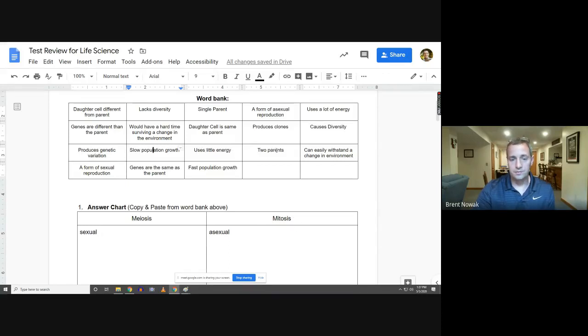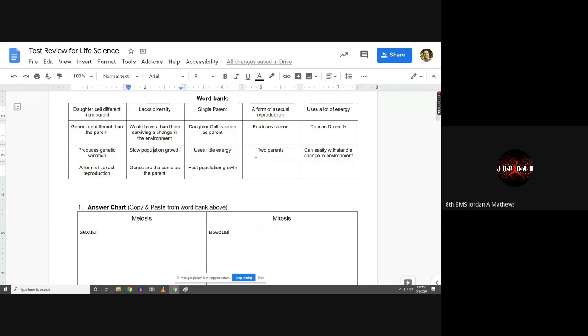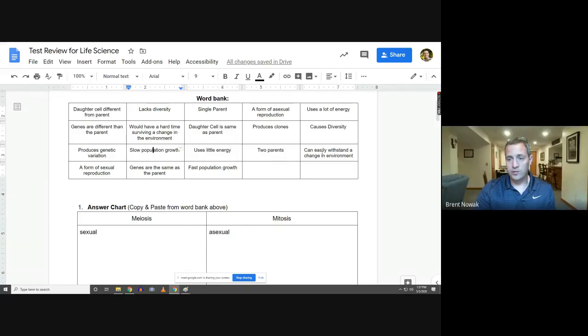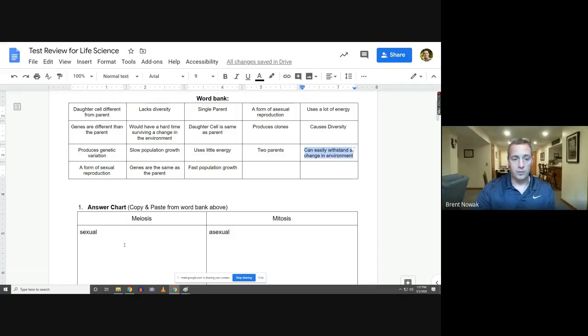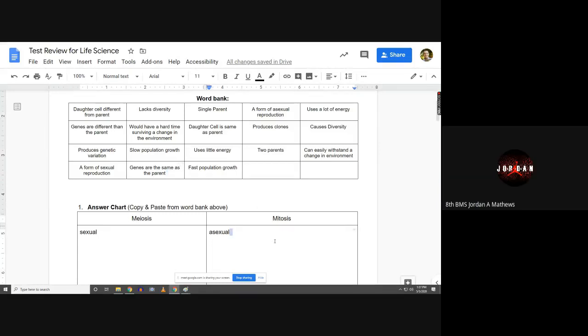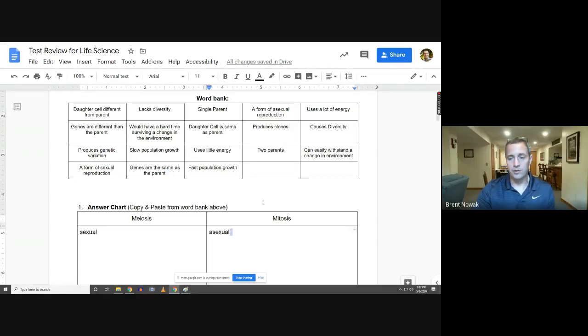Two parents. Meiosis. Good. Can easily withstand a change in environment. Meiosis. And that, my friends, is the reason why we're talking about sexual reproduction for the process of evolution. A form of sexual reproduction, meiosis, already said. Genes are the same as the parent. Mitosis. Mitosis, fast population growth. Mitosis. Good.